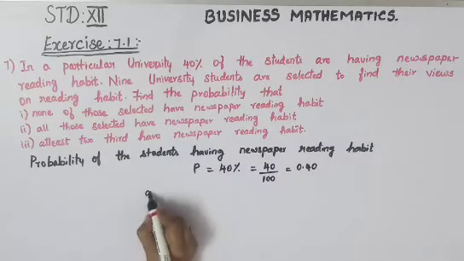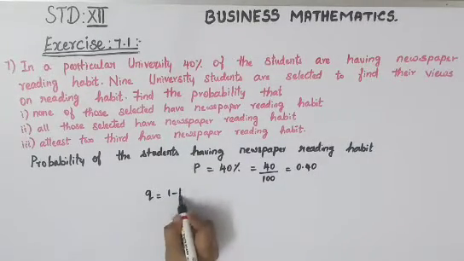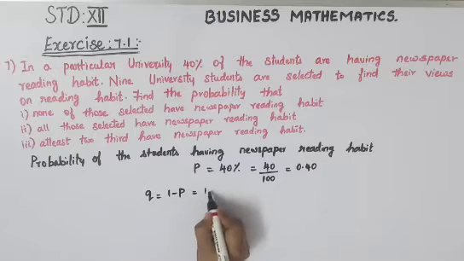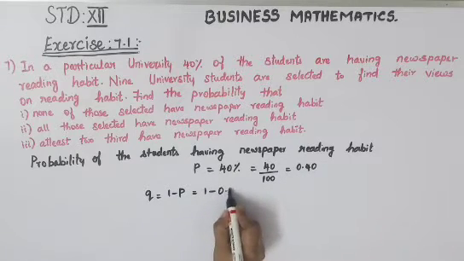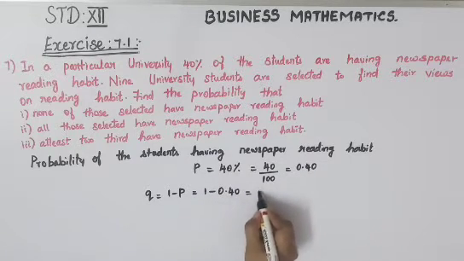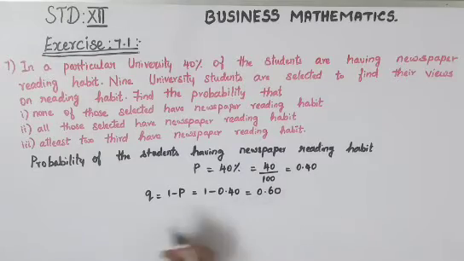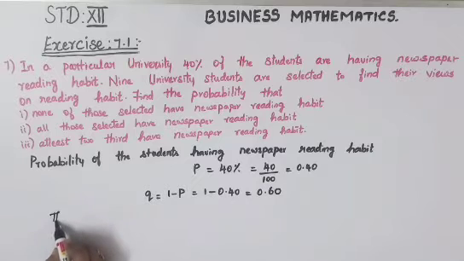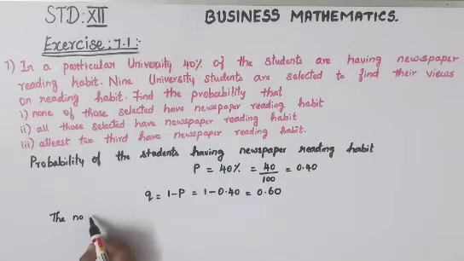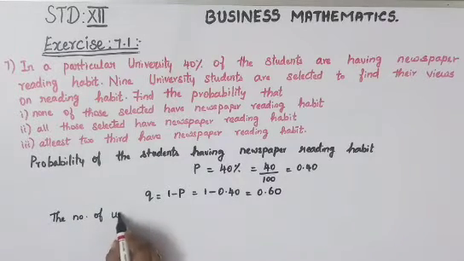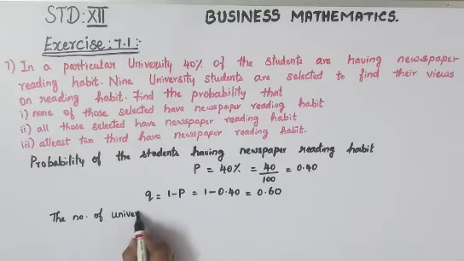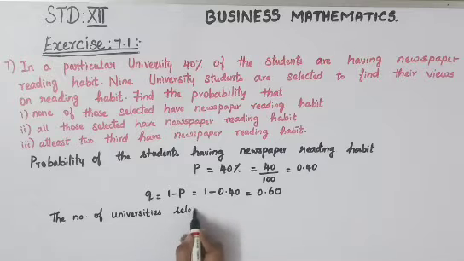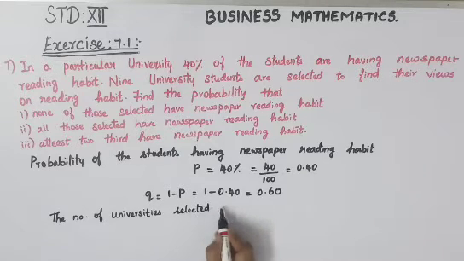Q is 1 minus P, that is your formula. So that is 1 minus 0.40, so I'll get it as 0.60. The number of students selected is from 9 universities, so n is equal to 9.